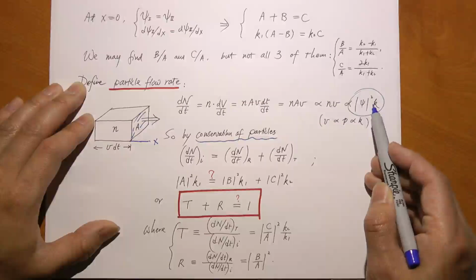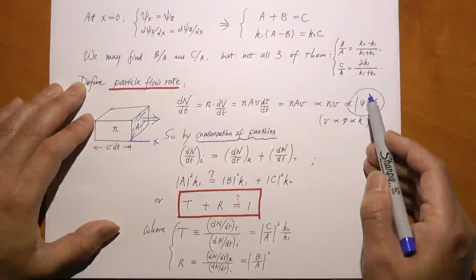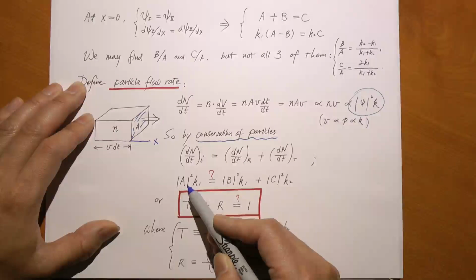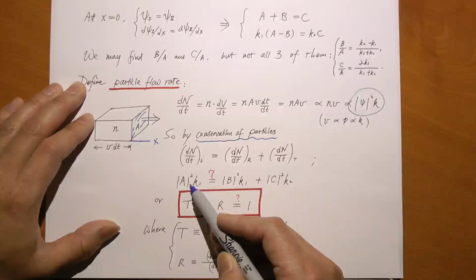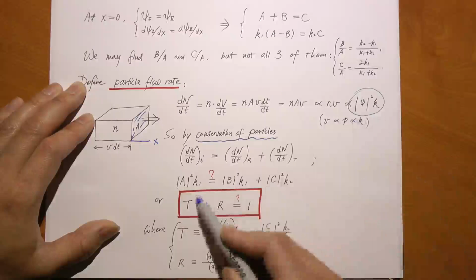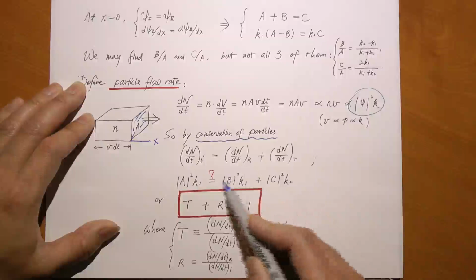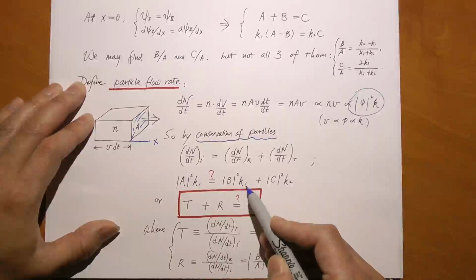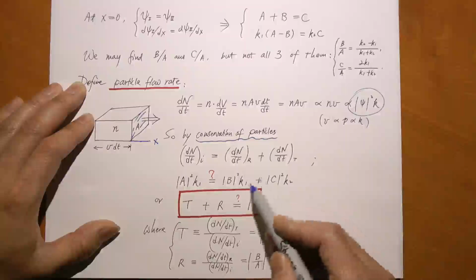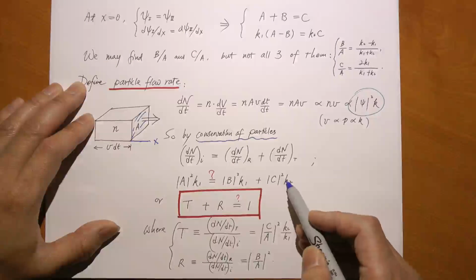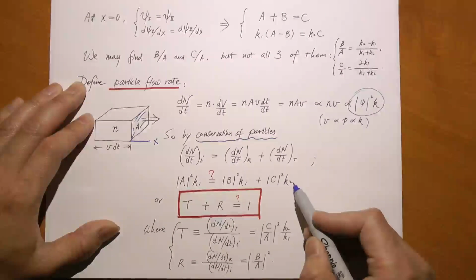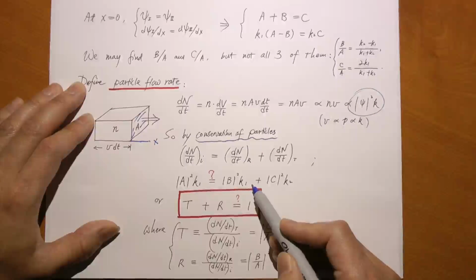And psi is the exponential function times that A or B or C, right? So basically, it's just A squared for the incoming wave. Isn't the amplitude A squared? Because the exponential part, e to the i whatever, when you take the absolute value, that's 1. So that's A squared times k, where k is equal to k1 for the incoming wave. For the reflected wave, the amplitude squared is B squared, and it's also back in the first medium, so k is still k1. For the transmitted wave, the amplitude squared is C squared, and it's in the second medium where k equals k2.